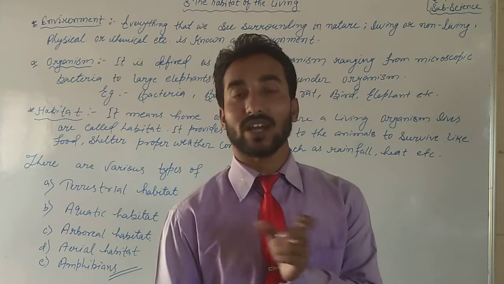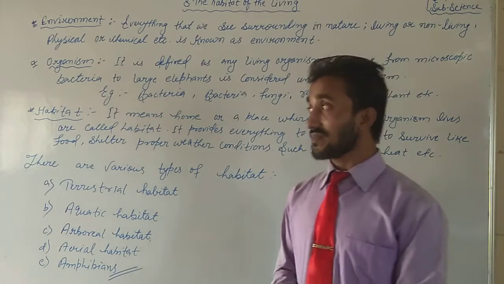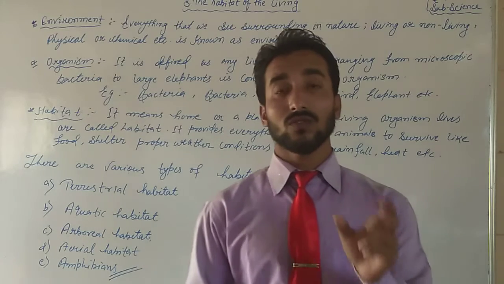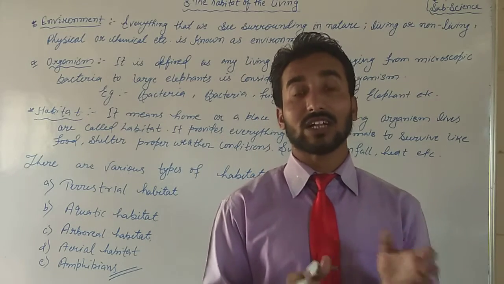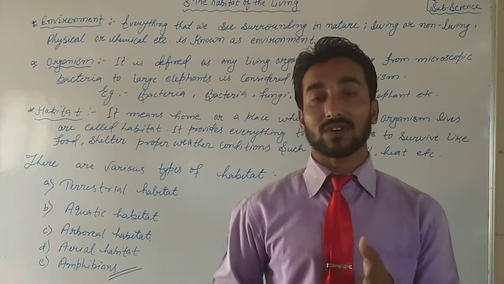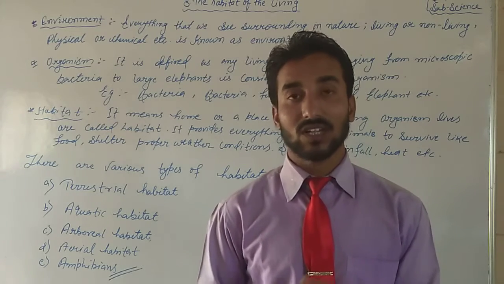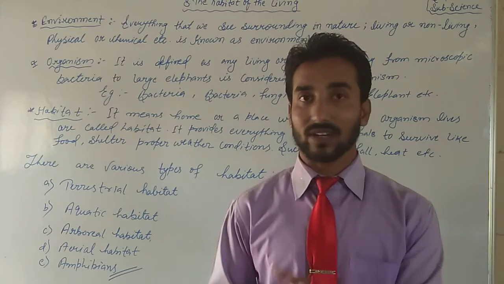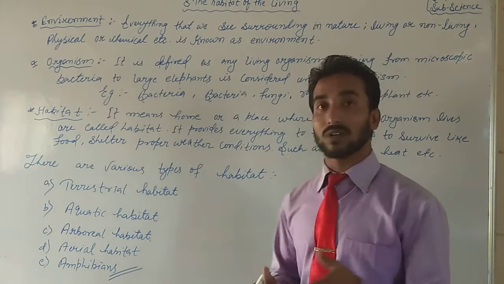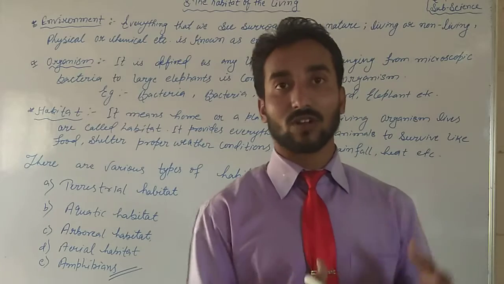What is environment? Students, you used to pronounce difficult words again and again, so you will come to know the right pronunciation of this particular word. Environment.